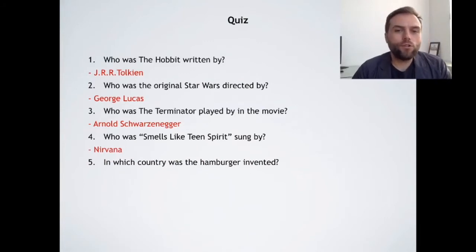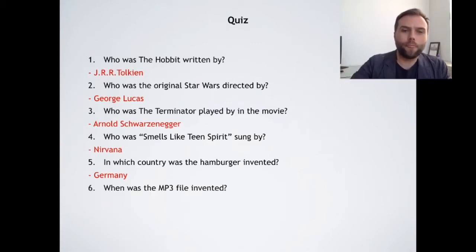In which country was the hamburger invented? Okay, many people guess America. That's not true. Okay, the answer is Germany. So the German city of Hamburg is where the hamburger was first made. Okay, and I think this is the final question on this slide. When was the MP3 file invented?